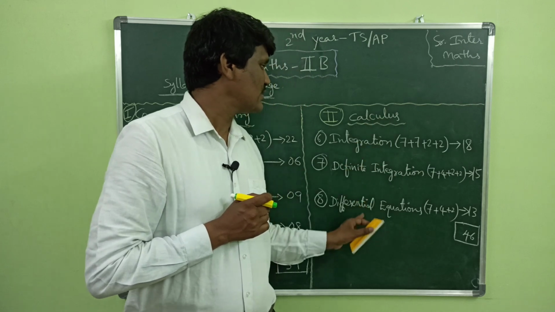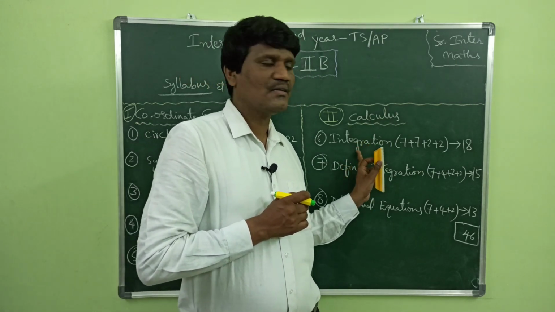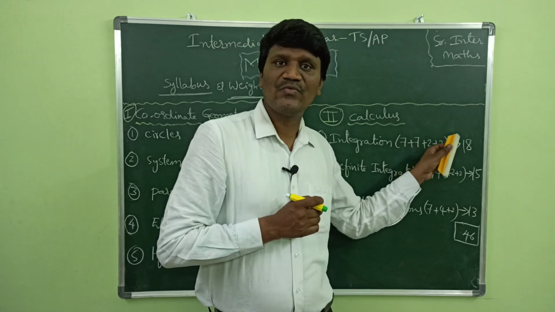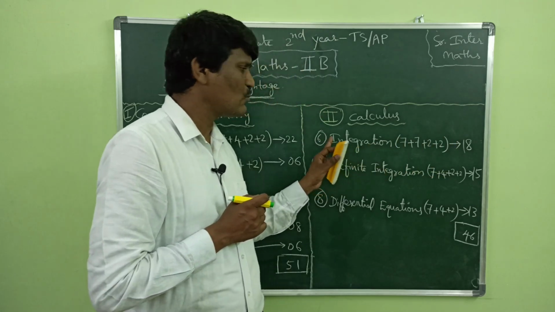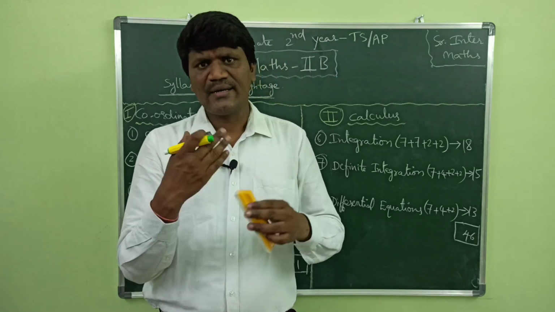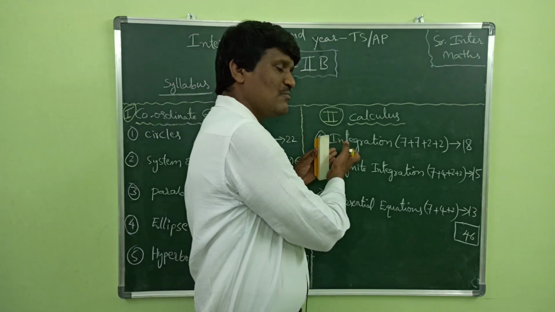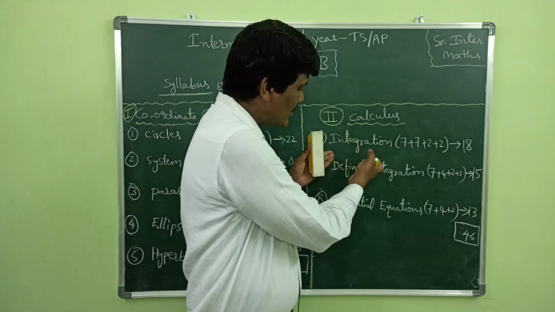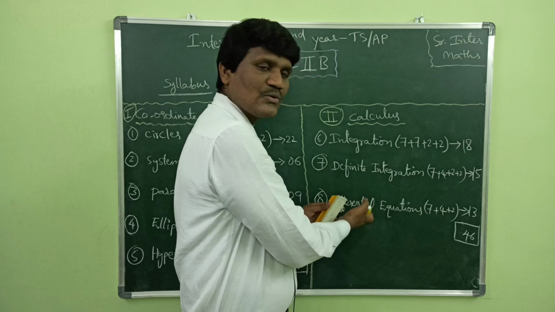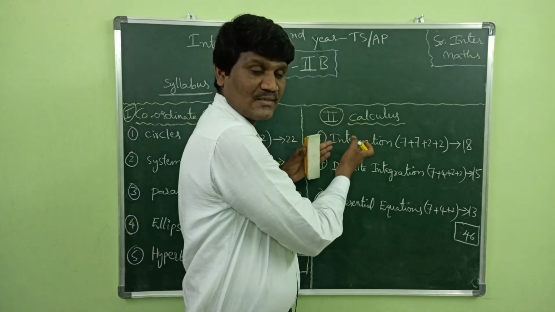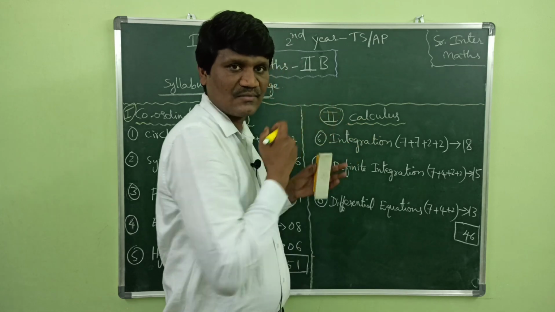In calculus, integration has the highest weightage, 18 marks, 2 long answers and 2 very short answers. Integration is the most important chapter for your EAMCET or IIT or any other competitive exam. If you learn integration perfectly, you can easily do definite integration and also differential equations. So the most important chapter in calculus is integration.